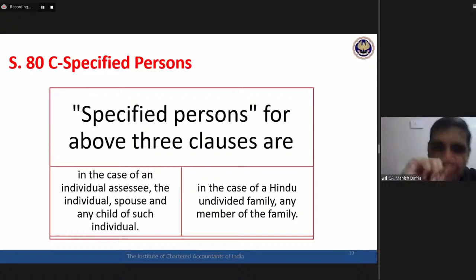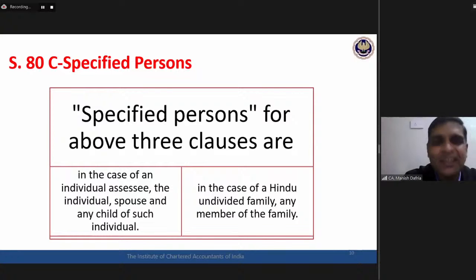Is the word minor mentioned there? Any minor child of the assessee, is it mentioned there? Any child of the individual dependent on the assessee, is it mentioned there? No, sir, not there. What is not there? Try to read it. Try to see the income tax in that particular manner. What is there and what is not there?